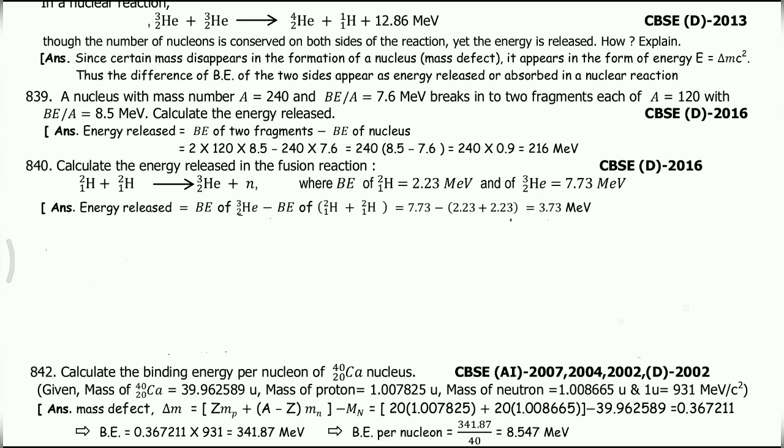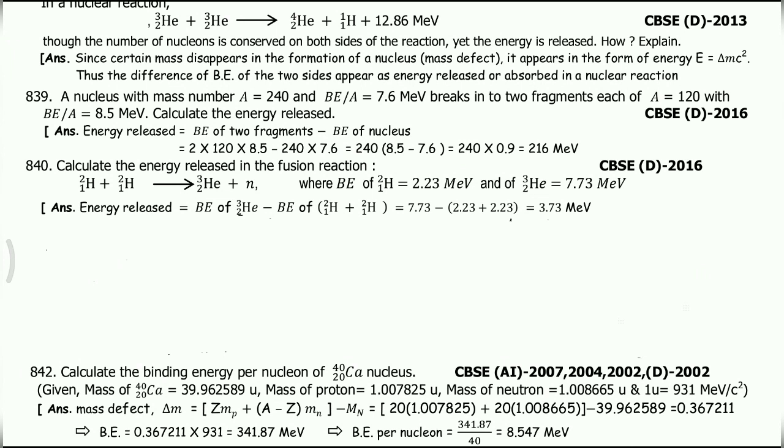Mass defect delta m is based on the formula Z Mp plus (A minus Z) Mn minus M suffix capital N. Z means the number of protons, Mp means the mass of protons, A is the atomic mass number, Z is the atomic number, Mn is the mass of neutron, minus M N the mass of the nucleus. So according to the given data, 20 into 1.007825 plus 20 into 1.008665 minus 39.962589.